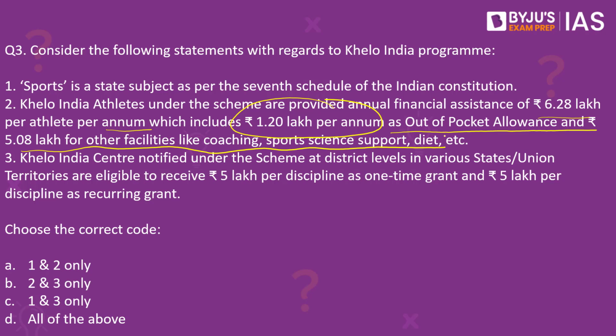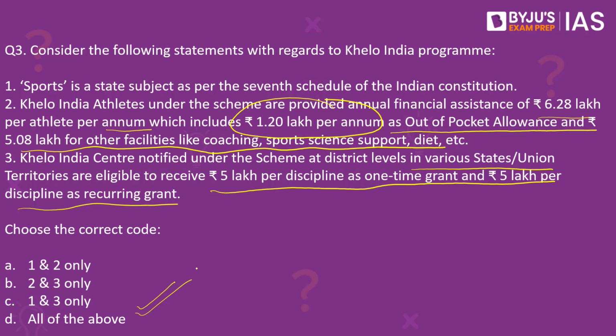Third, Khelo India Centers notified under the scheme at district levels in various states and union territories are eligible to receive rupees 5 lakh per discipline as one-time grant and rupees 5 lakh per discipline as a recurring grant. Which of these given statements about the Khelo India program is or are correct? The correct answer here is D. All the 3 given statements about the Khelo India program are correct.